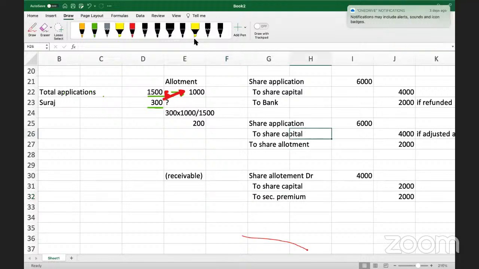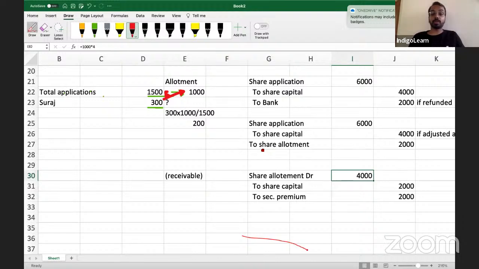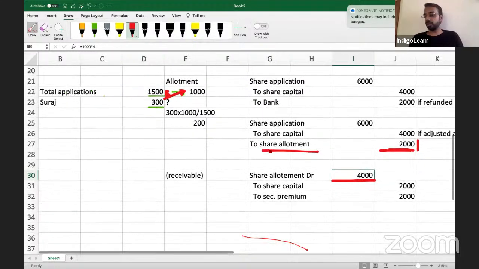See, 2000, sir. The amount due is 4,000, but the shareholders paid extra amount at the time of application. So they will receive 4,000 minus 2,000. They will receive balance of 2,000 only. They will not receive 4,000. See, 4,000 is receivable, but they will receive minus 2,000. They will receive only 2,000. Everybody clear with this? Don't make a mistake in the examination.